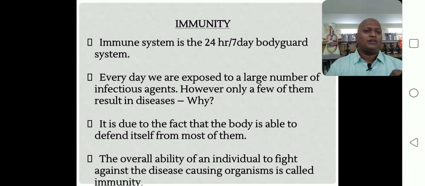That power, that ability, is called immunity. So what is the definition of immunity? The overall ability of an individual to fight against disease causing organisms is called immunity. Okay, hope you understood up to this, is it clear?